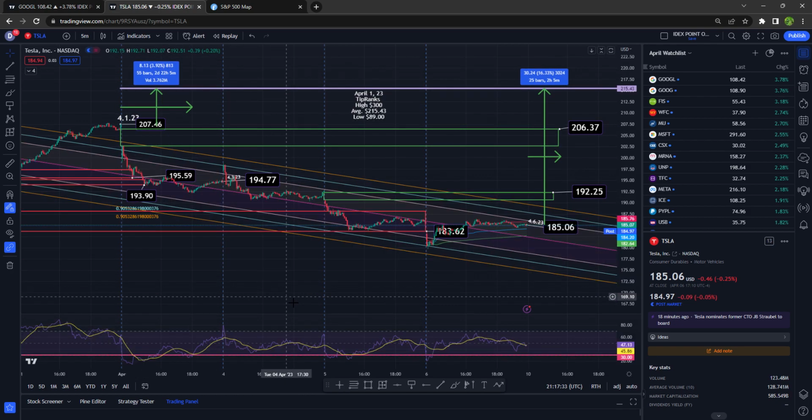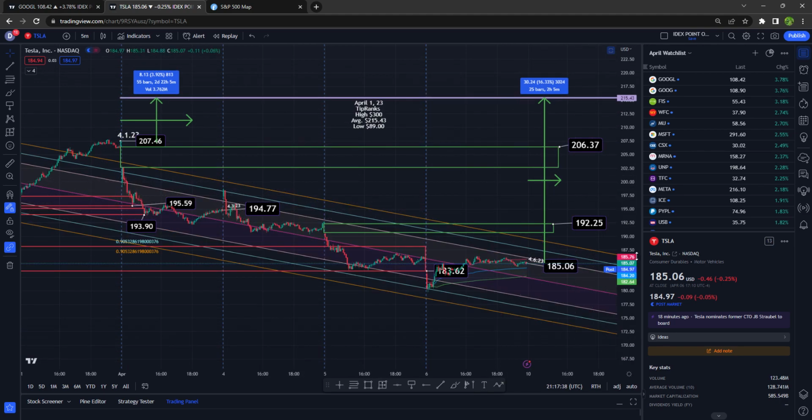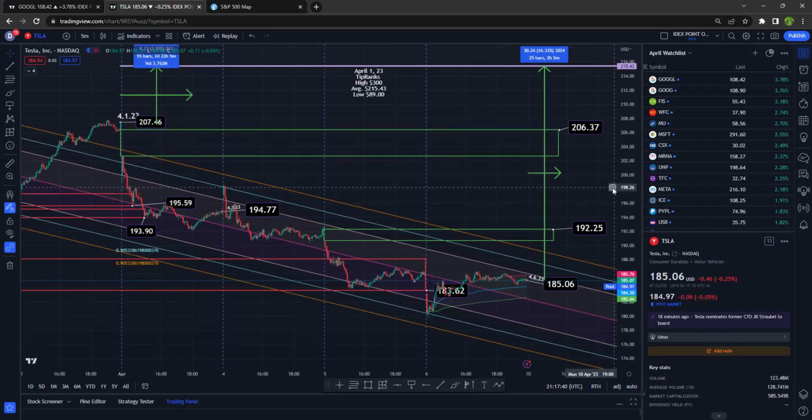The RSI today is at 47. And that is a look at Tesla on the 5-minute time frame.